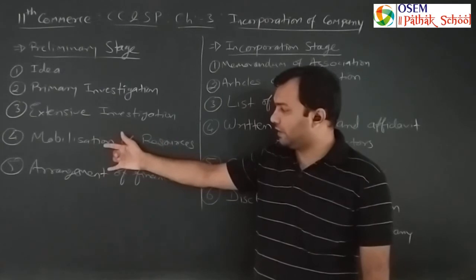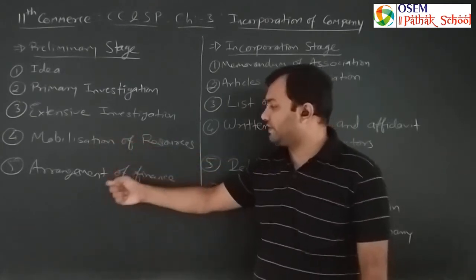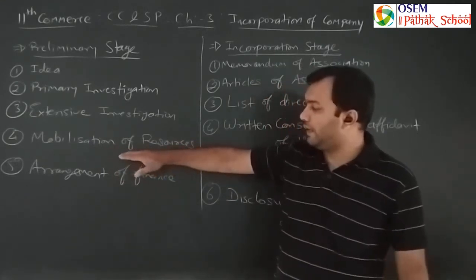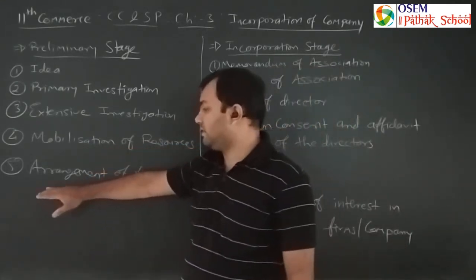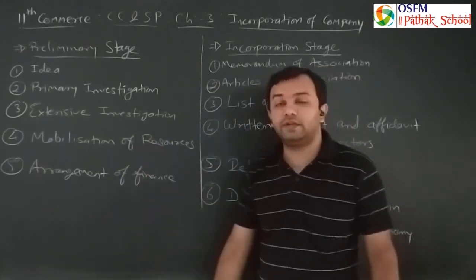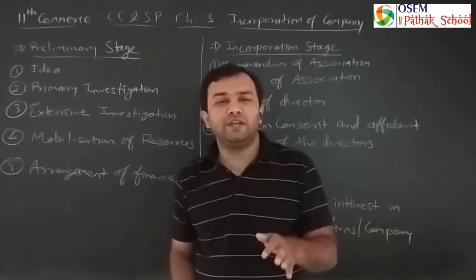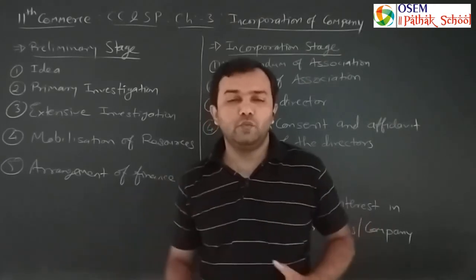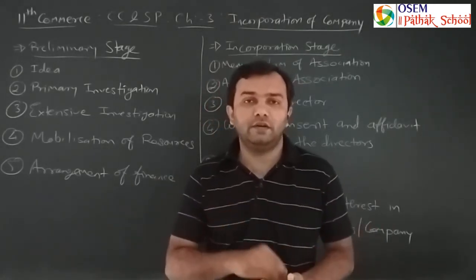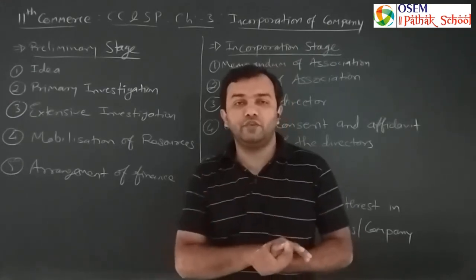Already explained, these both are the single point: mobilization of resources and arrangement of finance. If you want to mobilize resources, you have to arrange finance, and unless you arrange finance, you cannot mobilize your resources. So you have to gather the persons you want to start the business with. You are in need of people for the starting of your business.